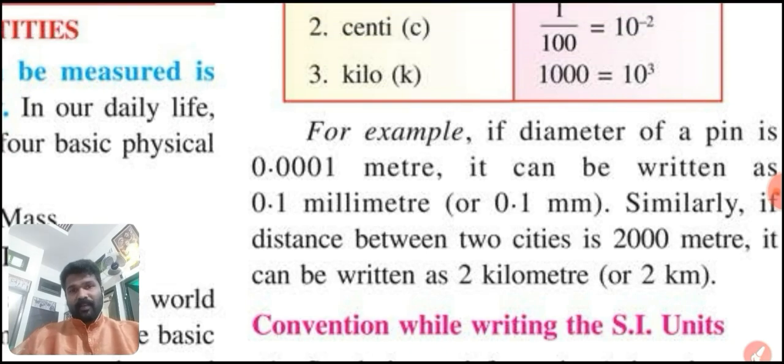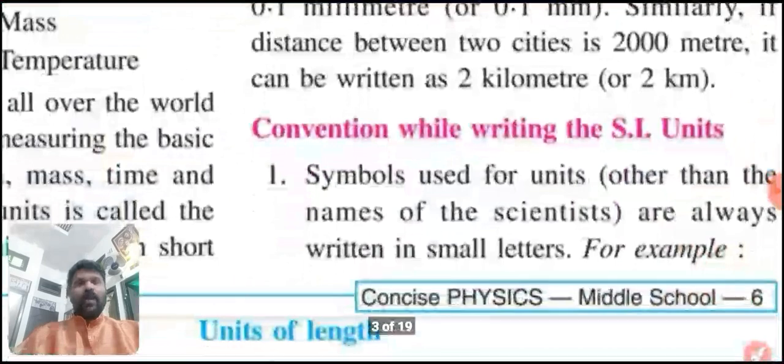Now we are going to discuss the convention while writing SI units. Symbols used for units other than the names of scientists are always written in small letters.